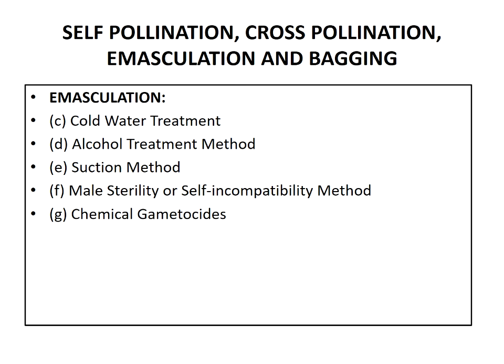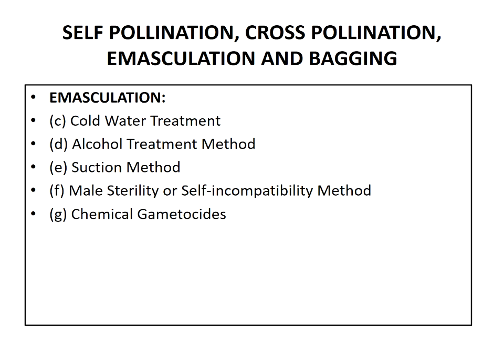And the last method is the chemical gametocides. Certain chemicals are capable of causing male sterility when sprayed before flowering. For example, 2,4-D, naphthalene acetic acid, that is NAA, maleic hydrazide, that is MH, and tribenzoic acid.